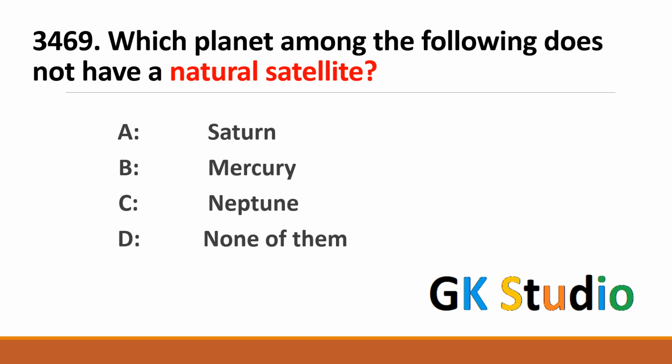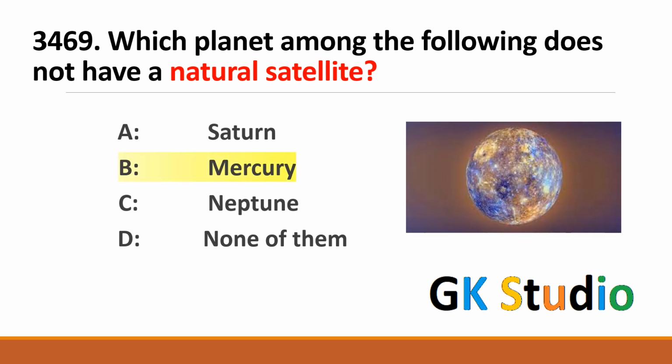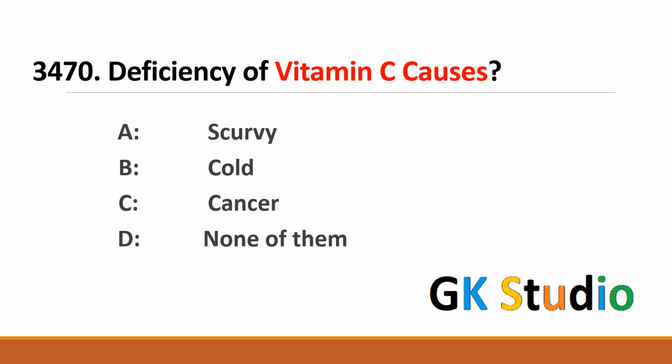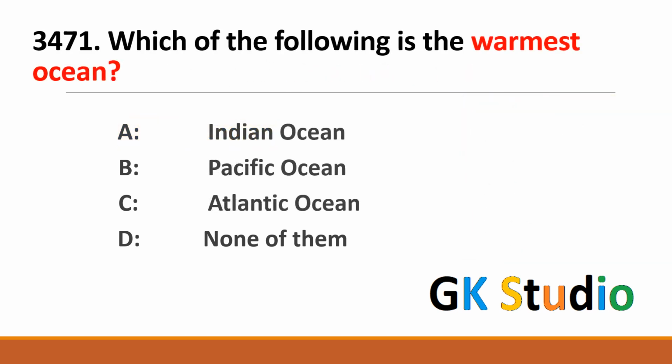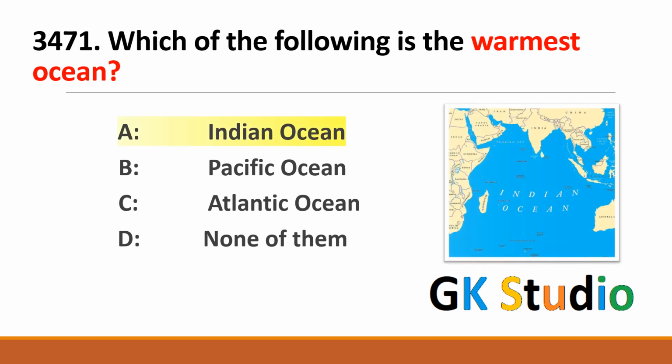Which planet among the following does not have a natural satellite? In our solar system, the planet that does not have a natural satellite, the number of moons of Mercury is 0. Deficiency of vitamin C causes scurvy. The disease scurvy is due to deficiency of vitamin C. The following is warmest ocean. Ocean basically is the warmest ocean.